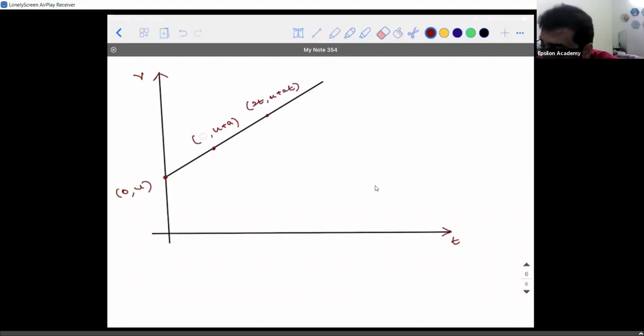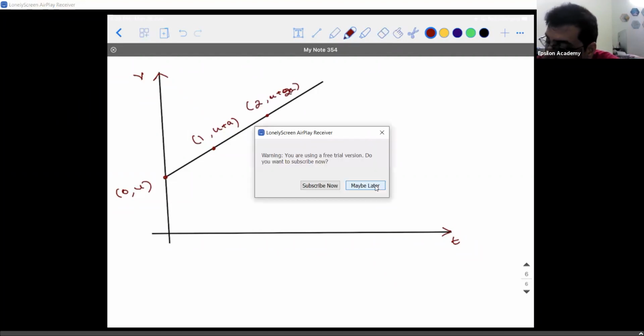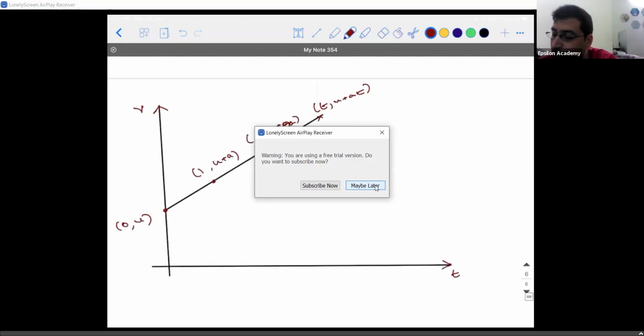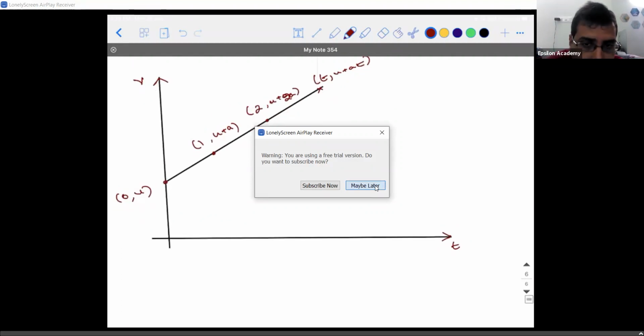Sorry, I will call this as 1 comma u plus a. This will be 2 comma u plus 2a. And let this point be t comma u plus at. Now what I want you to do is find the slope of this line and tell me.